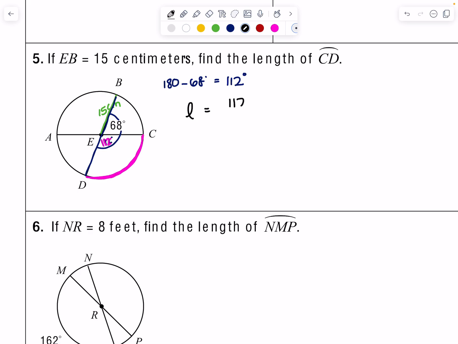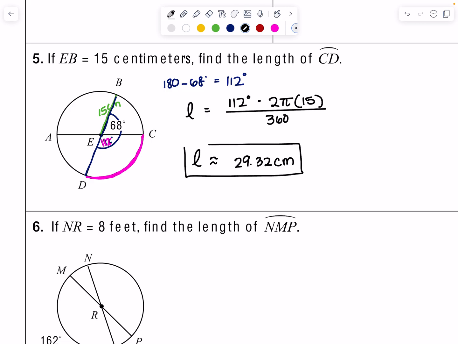So arc length equals 112 degrees, times 2 pi, the radius is 15, all over, sorry, I had a little brain fart, 360. Okay, simplify that and clean that up, and we get arc length is approximately 29.32 centimeters. Okay, and that's it. That's all we need.